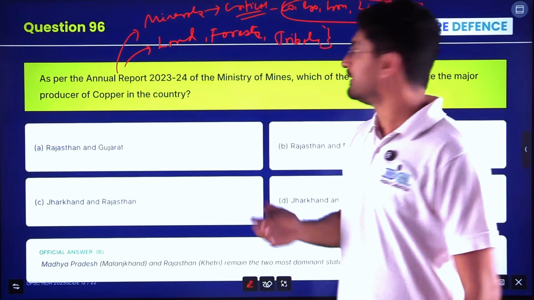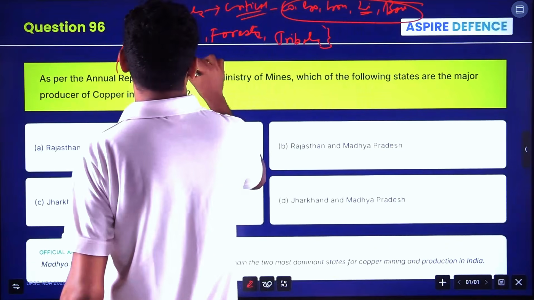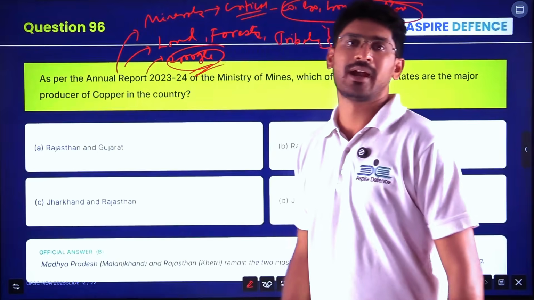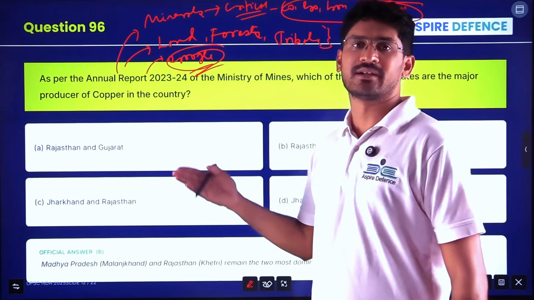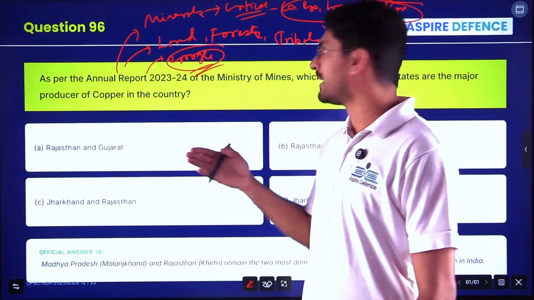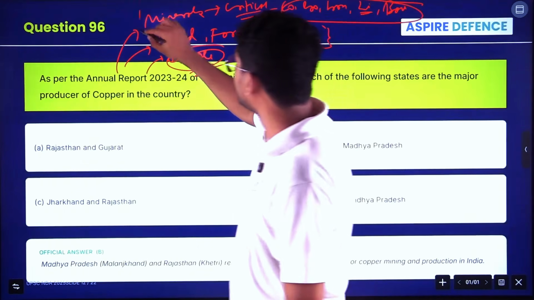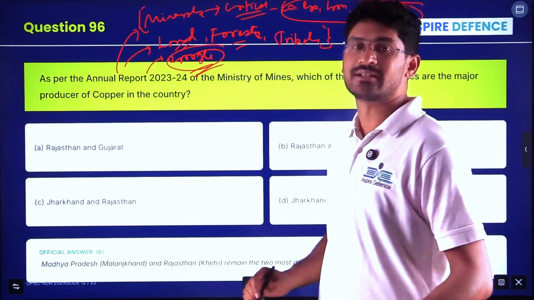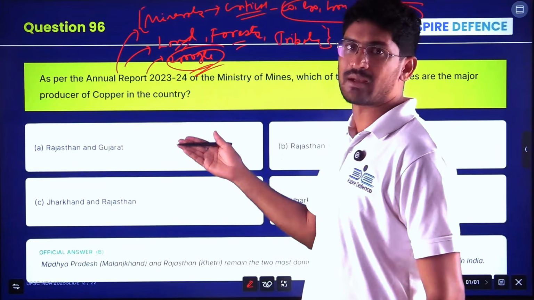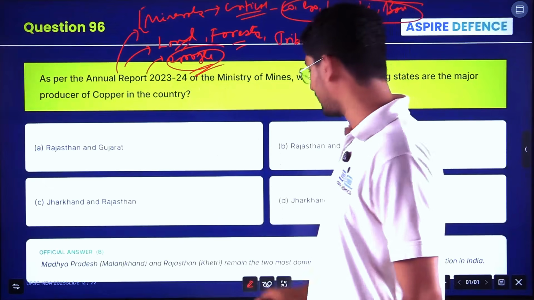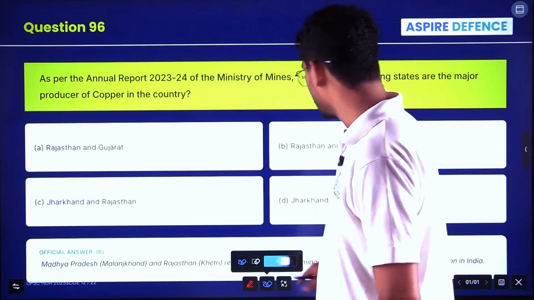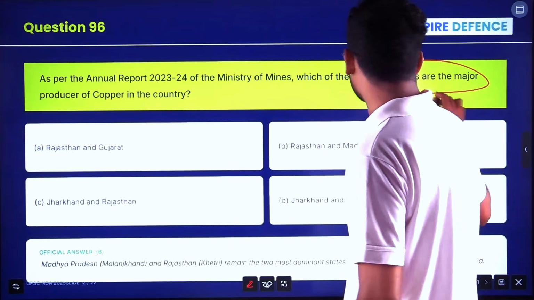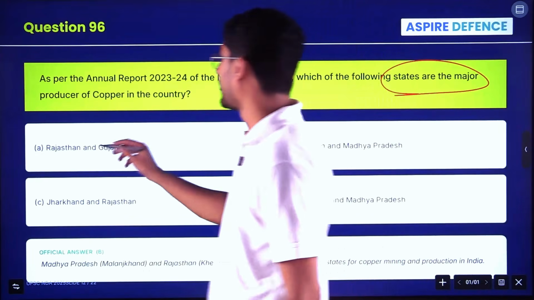So just Google the reports, important reports that have been in the news, and see which are the important states, which are the important minerals that are mined in the states, with respect to land, with respect to forest, with respect to agricultural land. All these questions will come every year in the examination. Now, the question asked is copper, which are the important states that produce it. States that produce the copper.